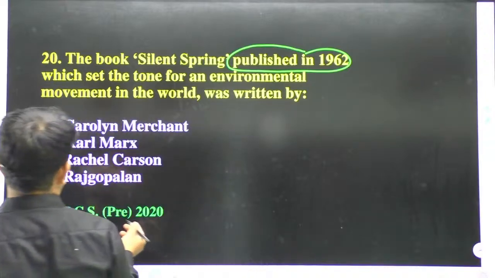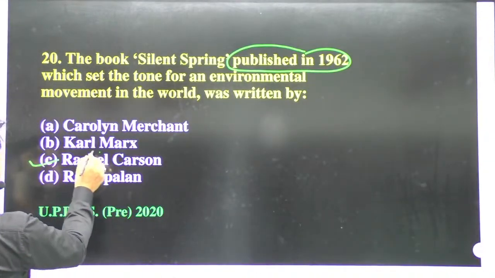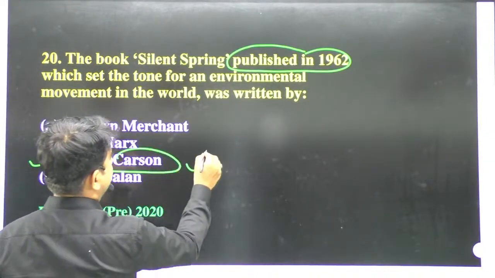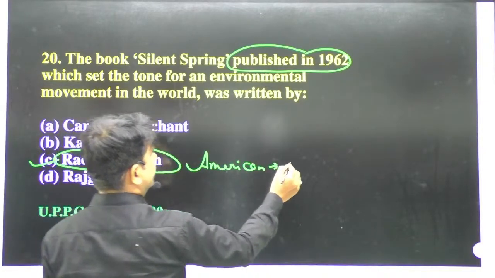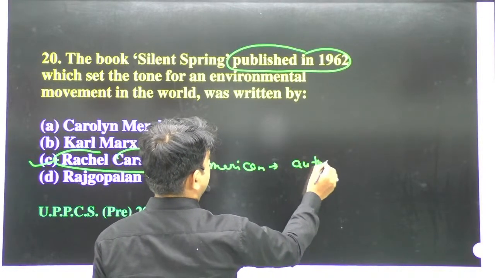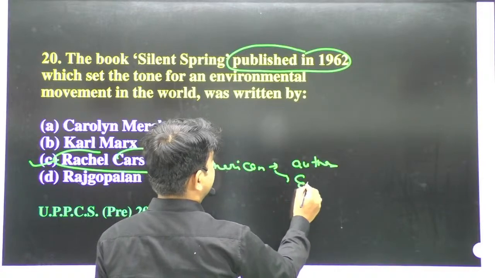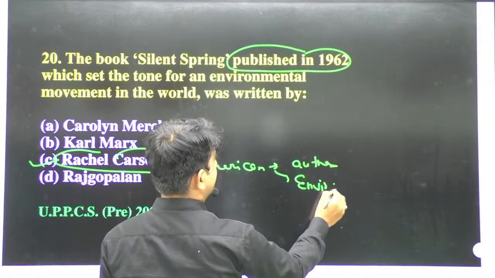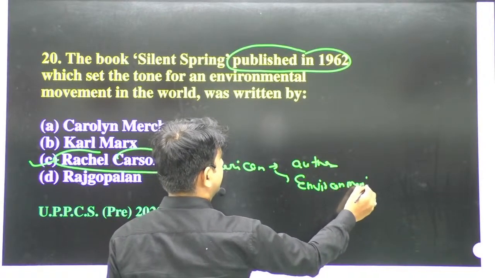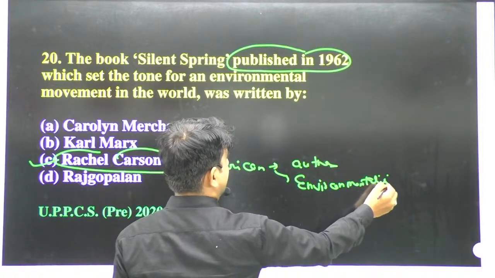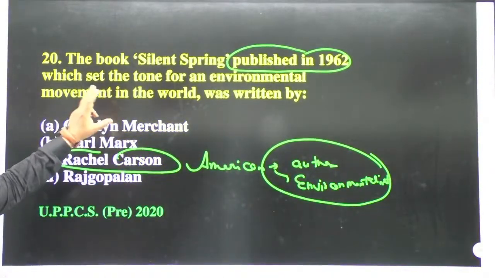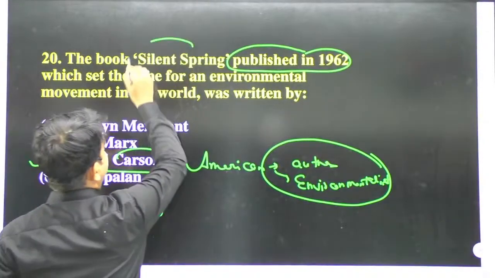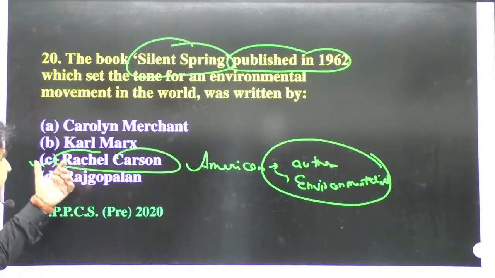It was written by Rachel Carson, an American author and environmentalist. So you have to learn about Silent Spring. It's a very good book, and it was written by Rachel Carson.